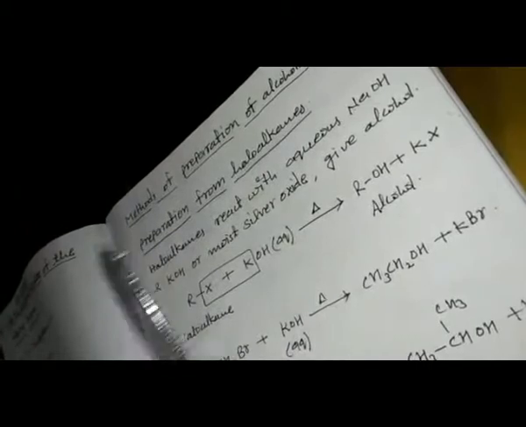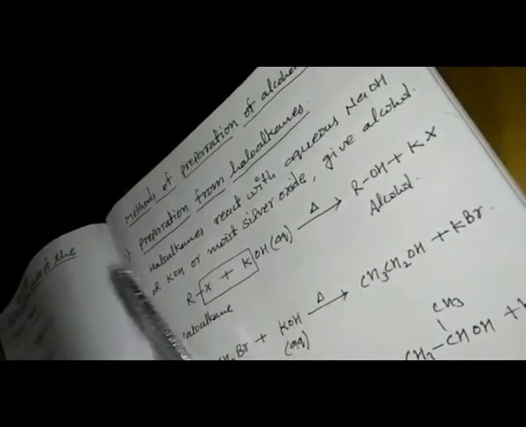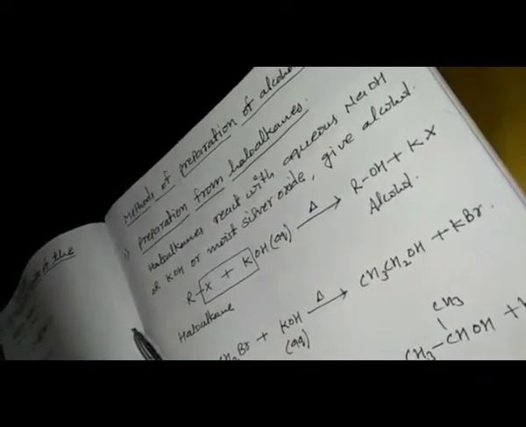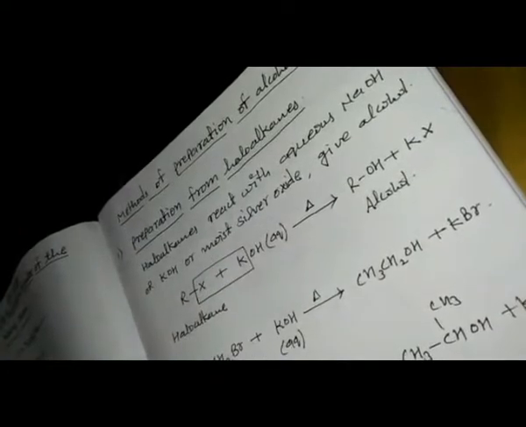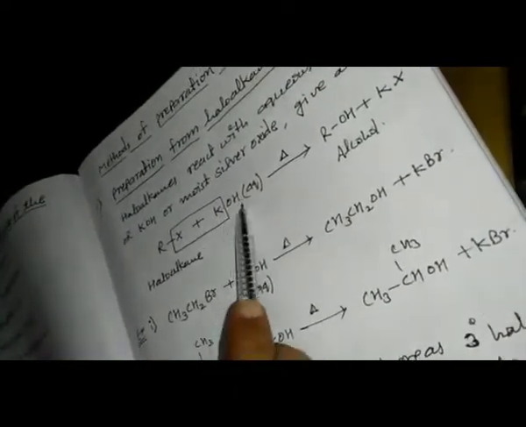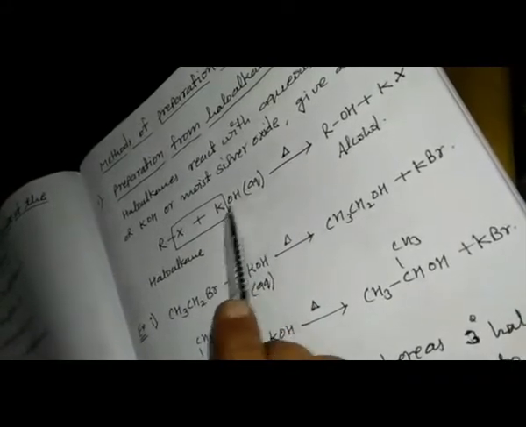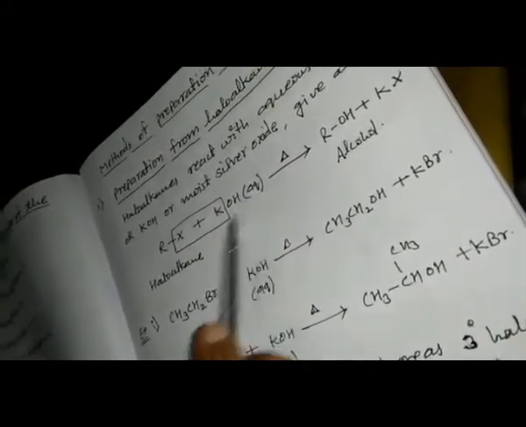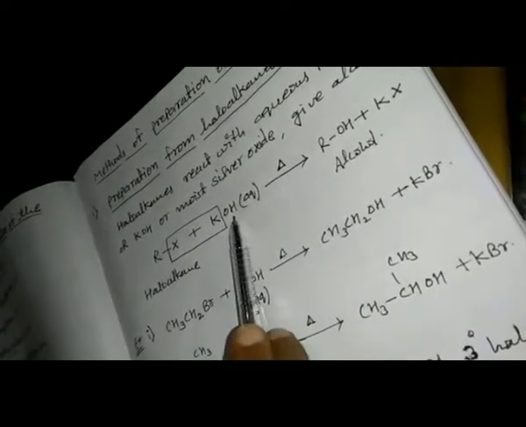Haloalkanes react with aqueous NaOH or KOH, that meaning aqueous sodium hydroxide or potassium hydroxide, to give us alcohol. Like this is a haloalkane. It reacted with aqueous KOH, either NaOH, any one we can take. Potassium and halogen, any halogen it will be here, they will react to give us potassium halide, and R and OH react to give us alcohol. The example is in front of you.